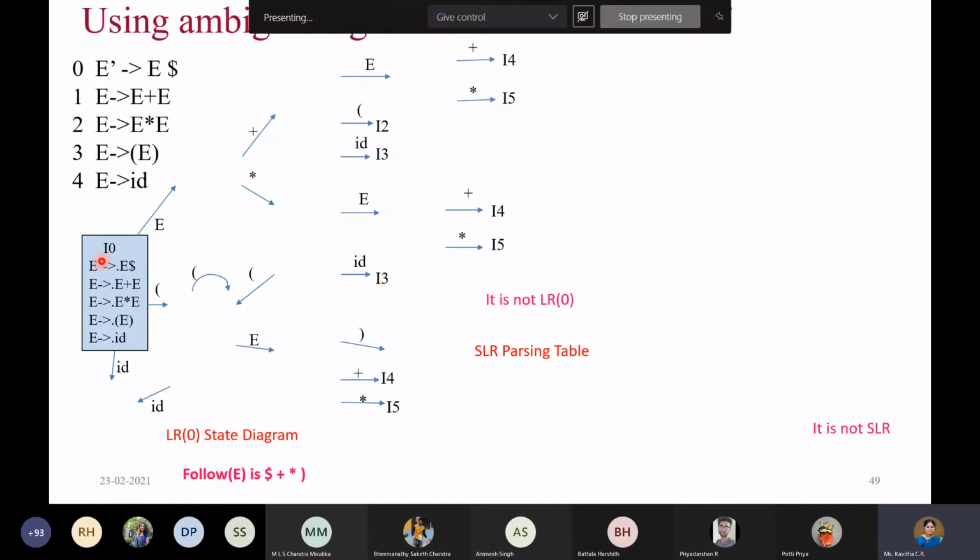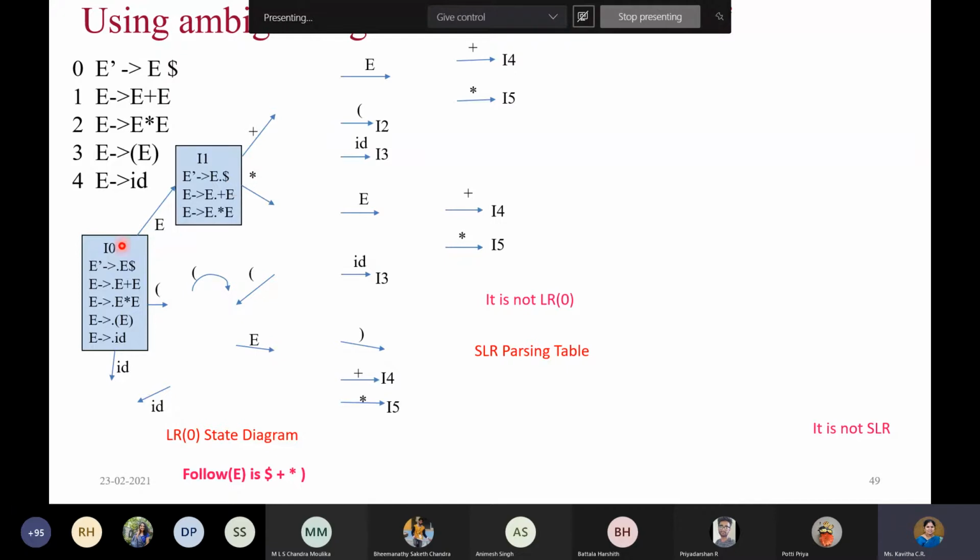Means in LR of 0 parsing, we'll be using LR of 0 items. So you don't have to maintain the lookahead symbols here. You have to just see how the closure is used and how to expand all the rules in the corresponding state. Okay, so let us start with the first state. First you start with the augmented grammar rule, that is E' gives E dollar. With that you start, and because dot E appears, you expand all the rules corresponding to the LHS E. So all this will occur. Okay, so that is state number 0.